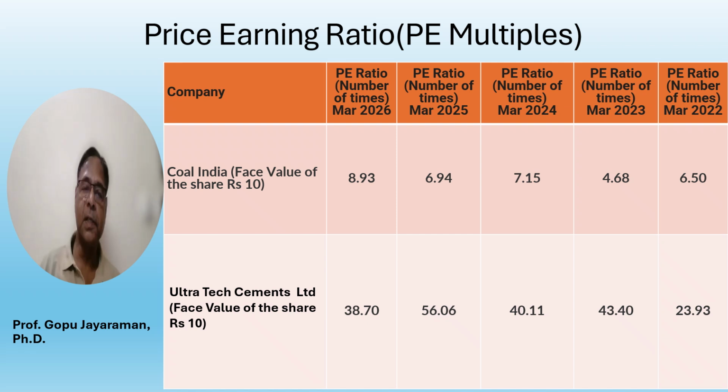This video presents the PE ratios of two companies. One is Coal India Limited, which is a public limited company with a face value of rupees 10 per share, and another one is Ultratech Cement Limited, which is a private sector company with a face value of rupees 10 per share. The PE ratio of these two companies is calculated and shown for 5 financial years, starting from March 2022 to March 2026.